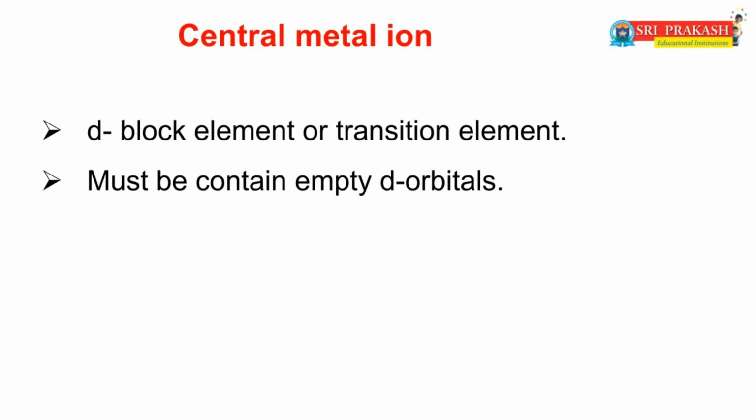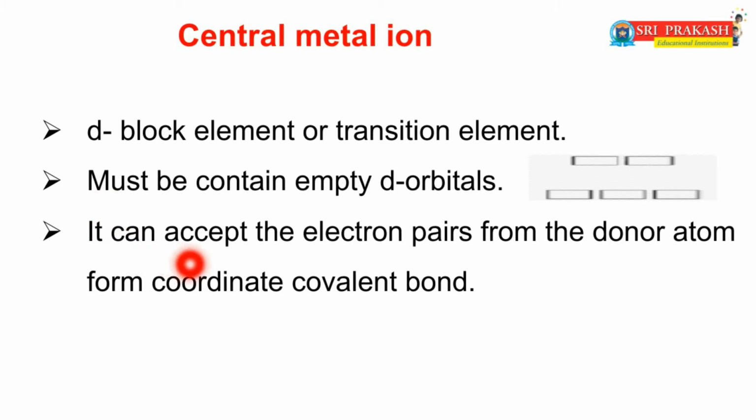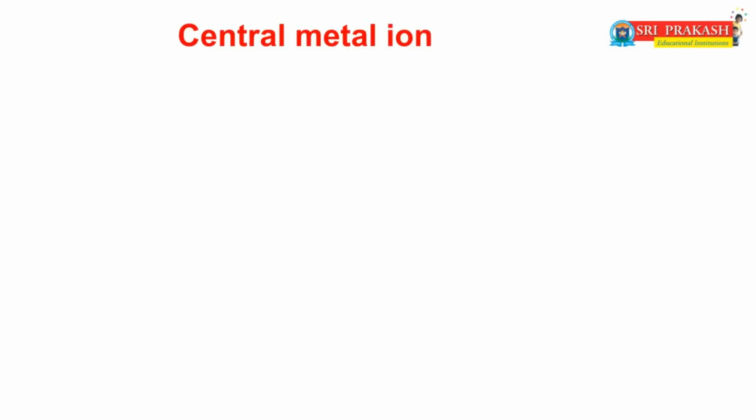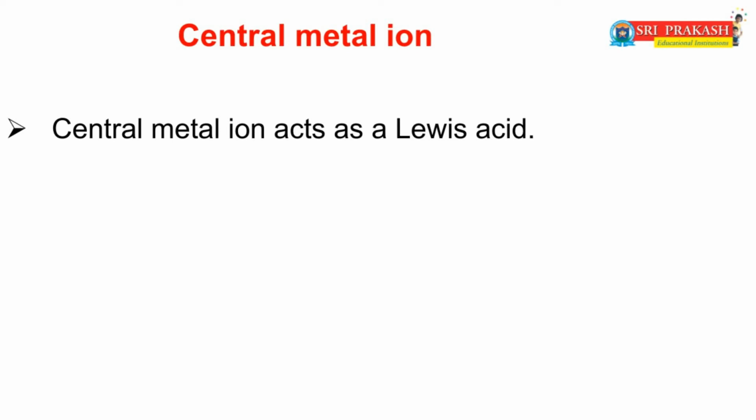Now coming to the concept, the central metal ion. I already said that the central metal ion may be a d block element or a transition element. It must contain empty d orbitals. That means this d block or transition element must contain empty d orbitals. It can accept electron pairs from the donor atom to form a coordinate covalent bond. The coordinate covalent bond is also called a dative bond, and sometimes it is also called a donor bond. That means the central metal ion acts as a Lewis acid.